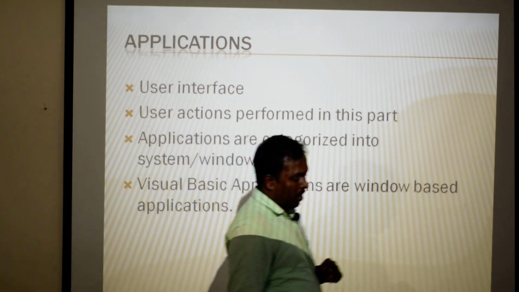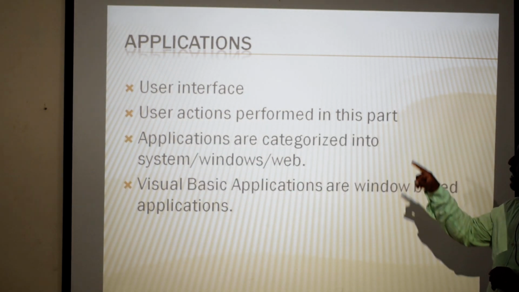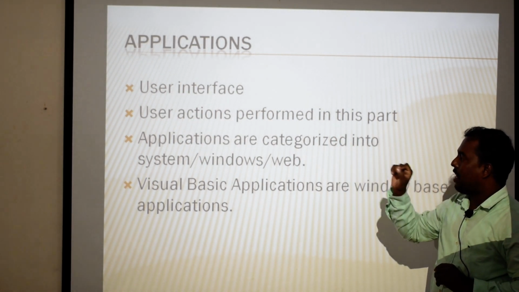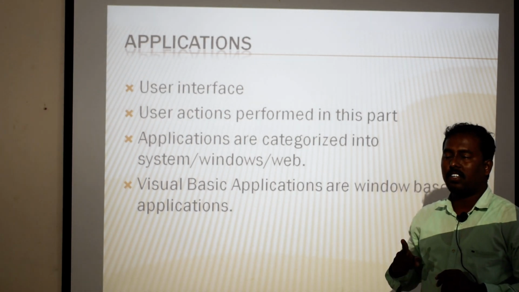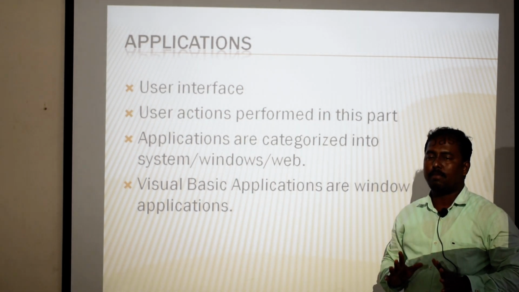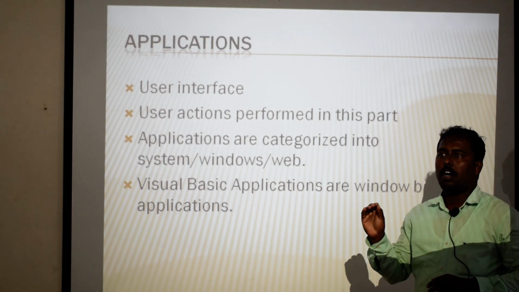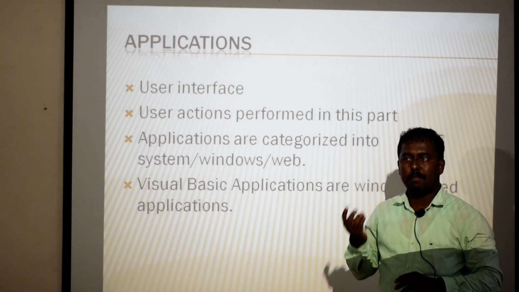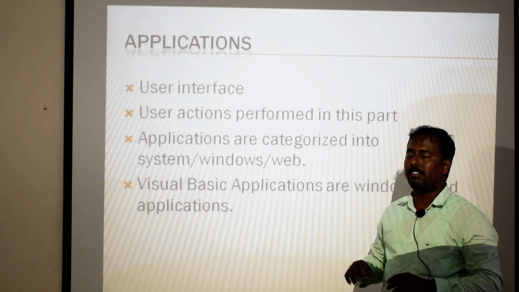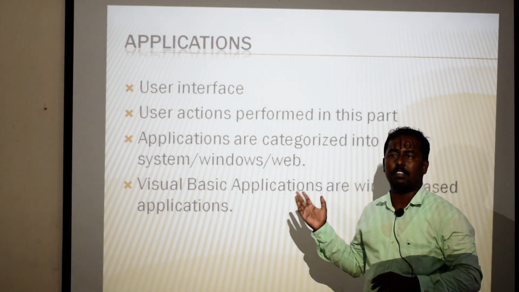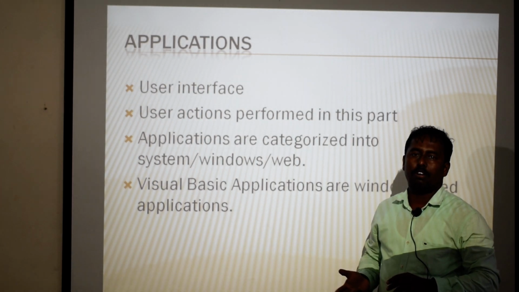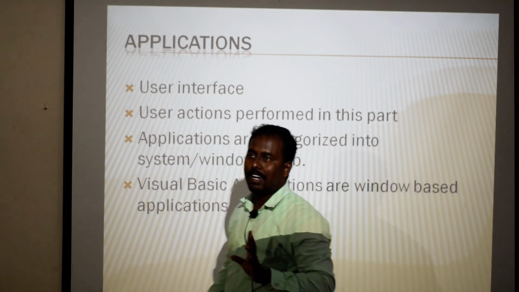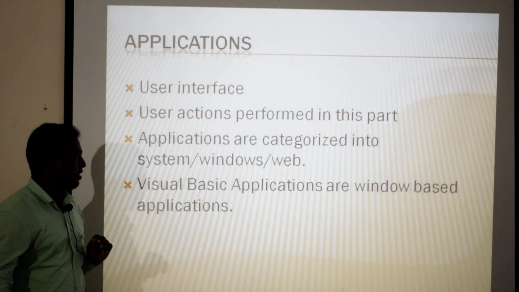And then, about the application, I have already differentiated the application. An application is the user interface part. User actions are performed in this part, and applications are categorized into system applications, Windows applications and web applications. For example, system applications means the operating system and some drivers. Windows applications means MS Office, MS Excel, VLC media player. Web applications means Gmail, YouTube, Facebook; these social media sites are web applications. Visual Basic applications are window-based applications. Through the Visual Basic language we can develop window-based applications.